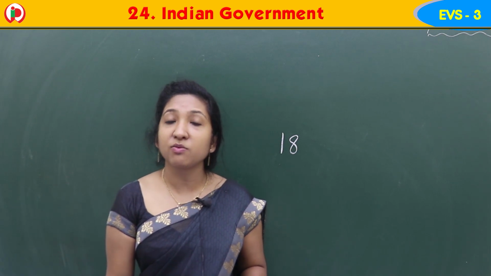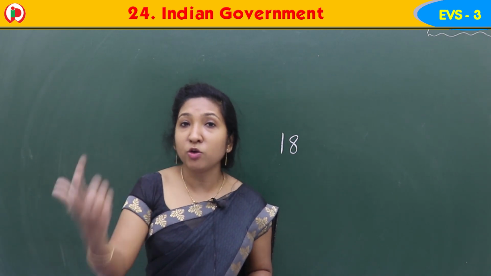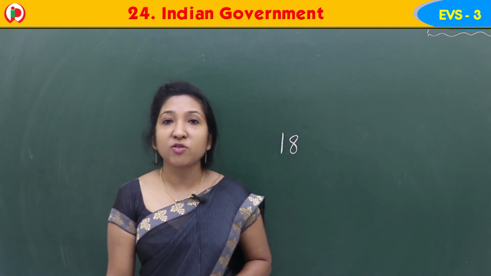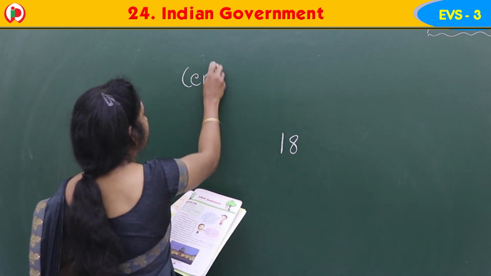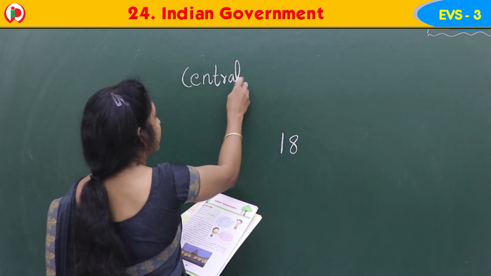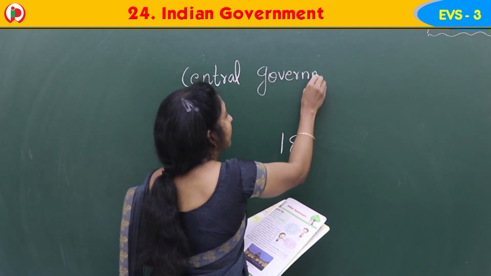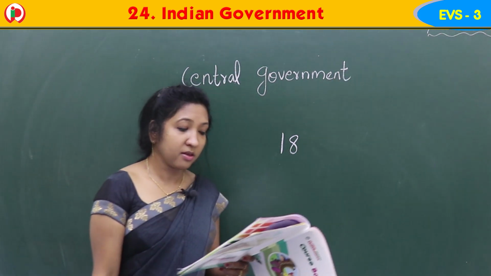Different political parties are there, and people vote for them. The winning party forms the central government. So people choose them by voting.